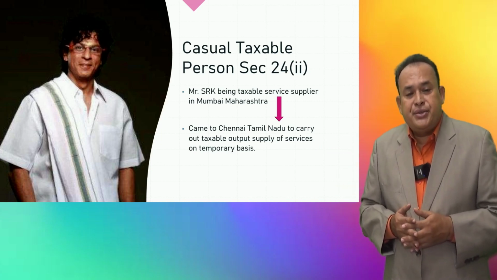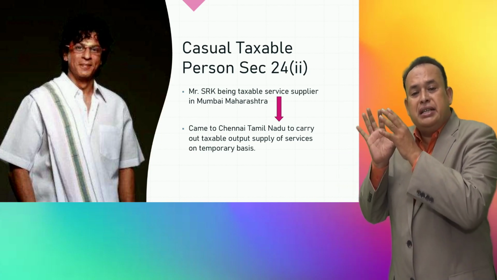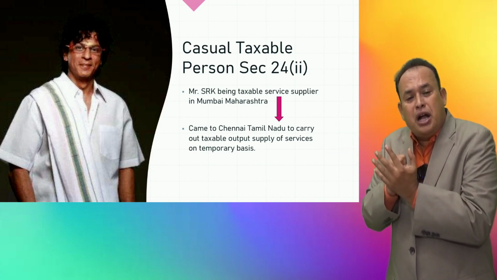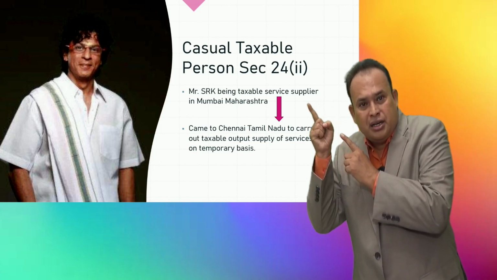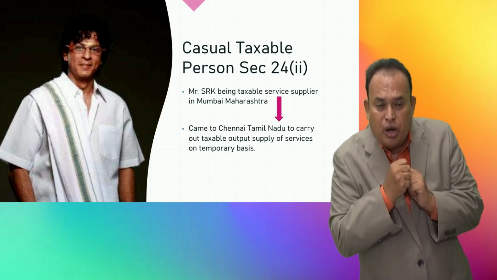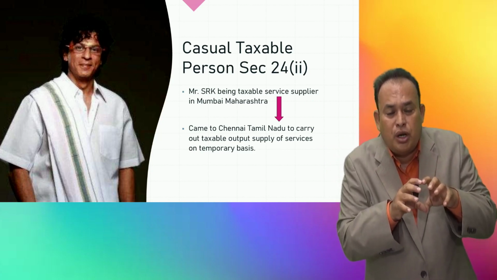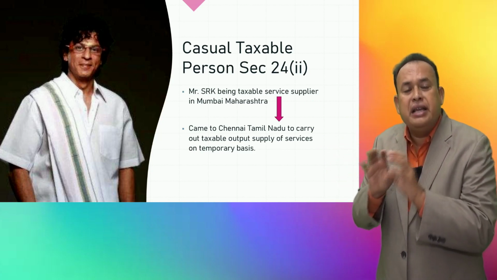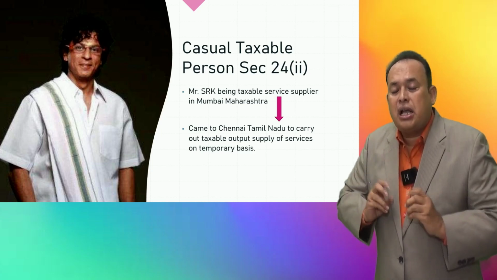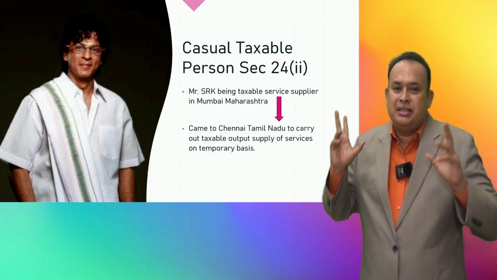In that case, Mr. SRK, who belongs to the state of Maharashtra, coming to the state of Tamil Nadu, is called a casual taxable person in Tamil Nadu.